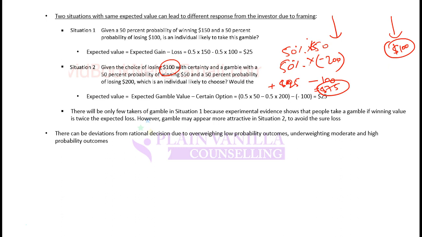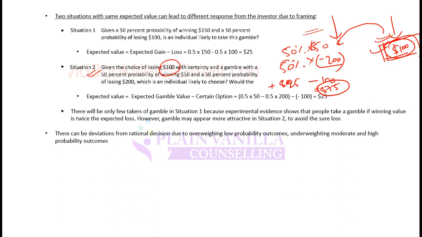But the investor is also passing through a situation in which he is given another option, and he is told that if he doesn't take this gamble, then he will incur $100 of loss with certainty. So he is told that if he does not take the gamble, he will incur $100 of loss. But if he takes the gamble, he might incur $200 of loss. But still there is also a chance that he might not incur a loss. So in this case, investors would want to take the gamble. So most of the investors will want to take this gamble. Why? Because they would want to avoid the certain loss. At least they would want to move from certainty to uncertainty.